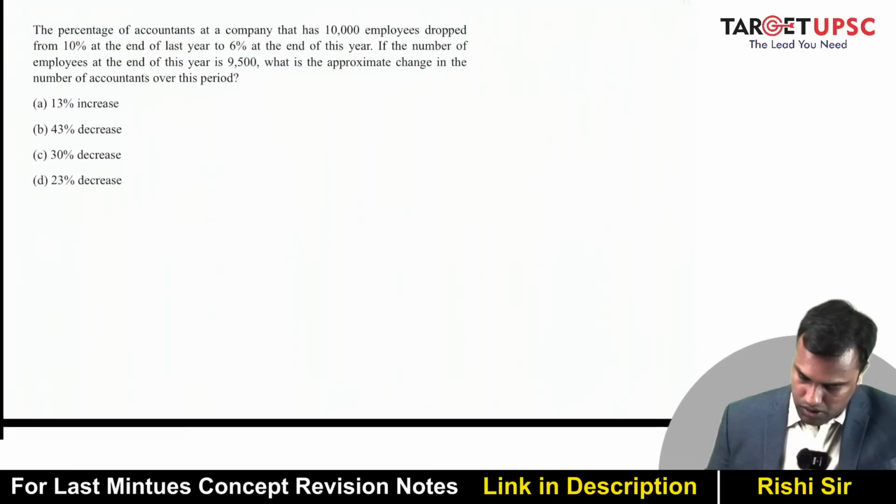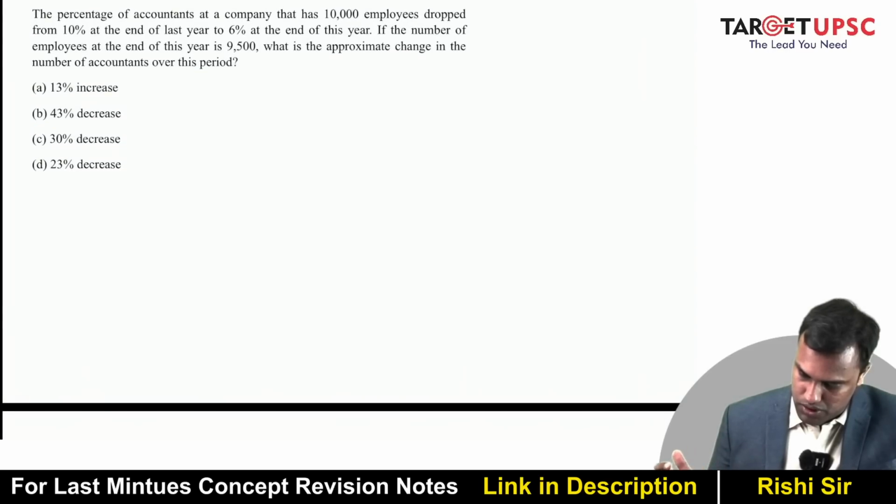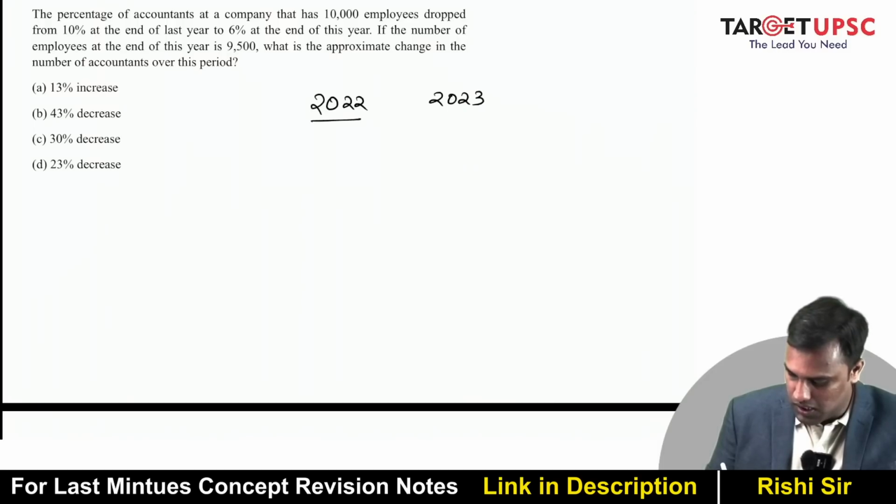The percentage of accountants at a company that has 10,000 employees dropped from 10% at the end of the last year to 6% at the end of this year. If the number of employees at the end of this year is 9,500, what is the approximate change in the number of accountants over this period? So let's look at 2022 and 2023.